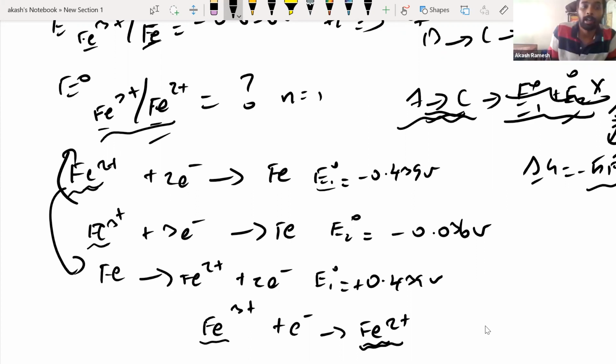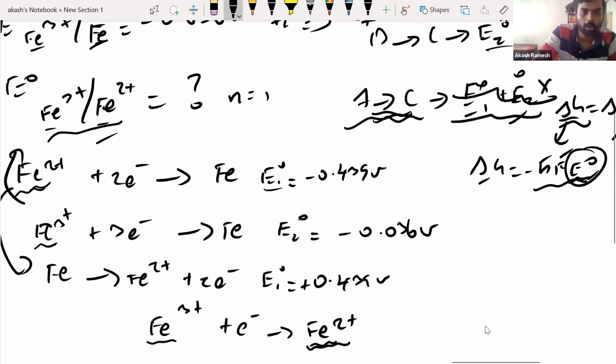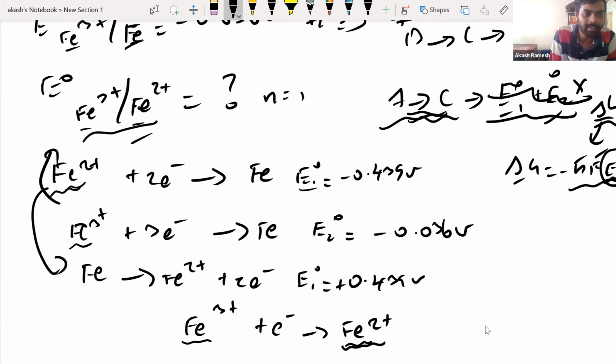Okay, now fine. If I add these two equations, that is Fe3+ plus 3 electrons giving Fe, plus Fe giving Fe2+ plus 2 electrons, if you add these two equations directly, you are going to get this equation. Very simple. Fe3+ will be there. 2 electrons, 1 electron. So there will still be 1 electron in the reactant side because there are 3 electrons in the reactant side, 2 electrons in the product side. So overall, there will still be 1 electron in the reactant side. And Fe2+ is here, Fe2+ is here. Done. Right? So basically, if you add these two equations, you are set.